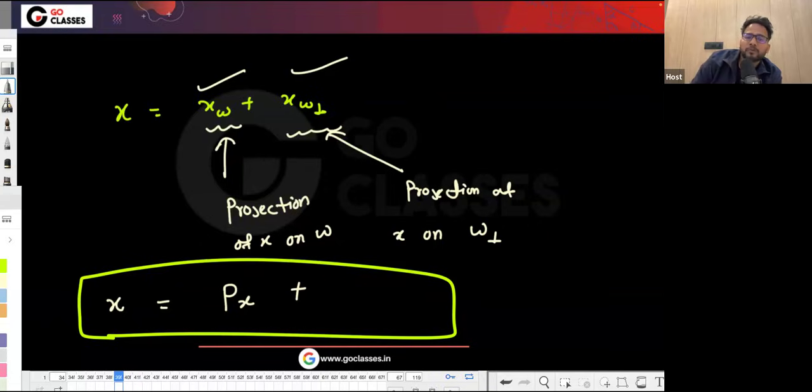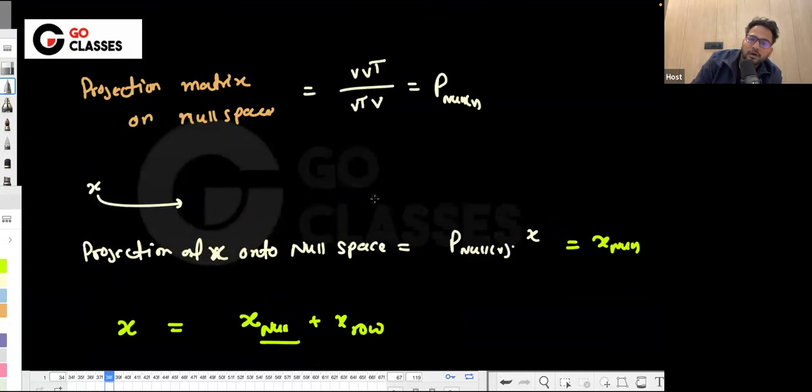So if we know the projection of x onto this null space of V is basically this, then what is the orthogonal complement of the null space? Row space, right? So the projection of x onto the row space will be this matrix. This is nothing but P of null space of V into x.